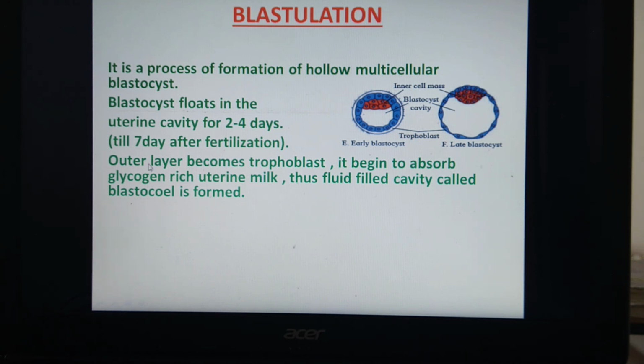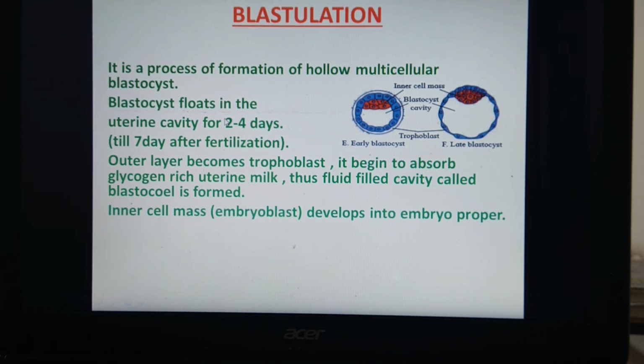Okay, so what is there? This outer layer of the cells becomes trophoblast. It begins to absorb glycogen rich uterine milk. Why? Because uterine glands start secreting a fluid called uterine milk, which is rich in glycogen. That fluid enters into this blastocyst, and here a fluid filled cavity called blastocele is formed, and this structure which consists of blastocele is called blastula, and the process is called blastulation.